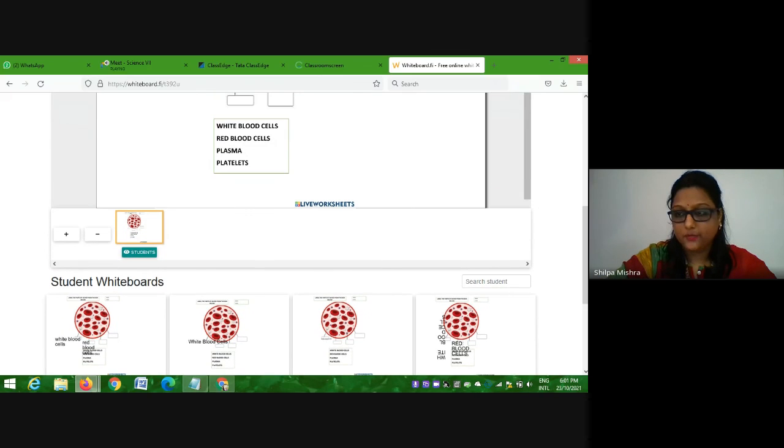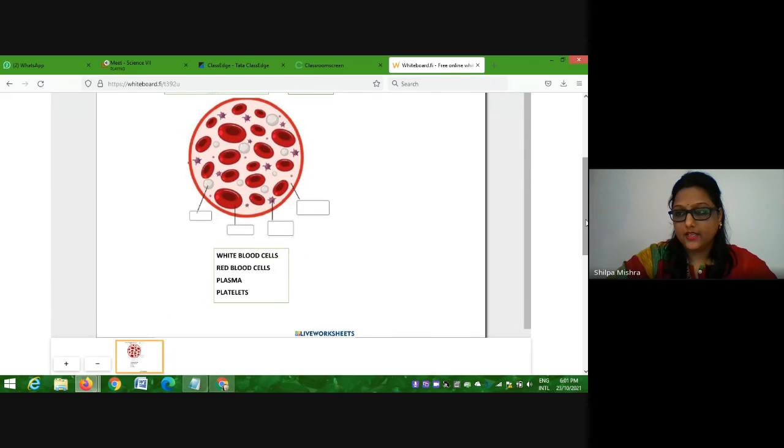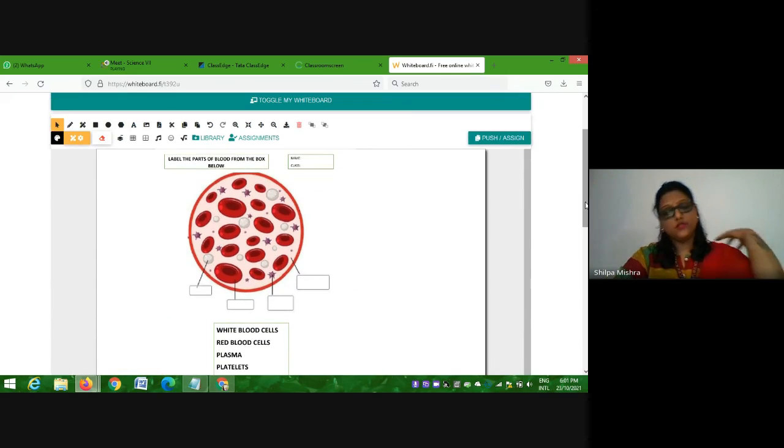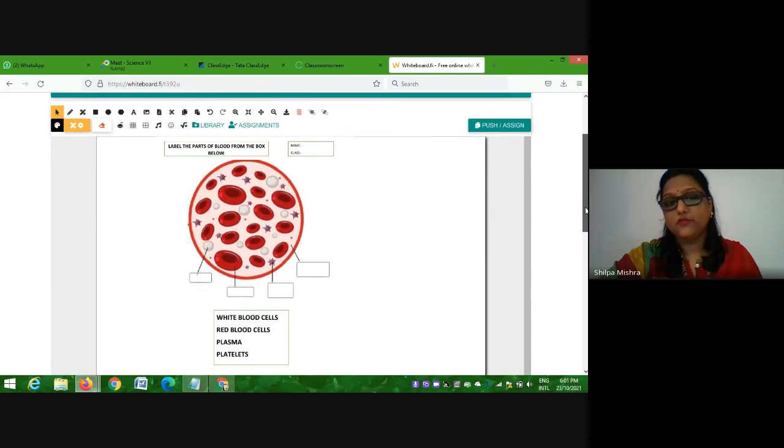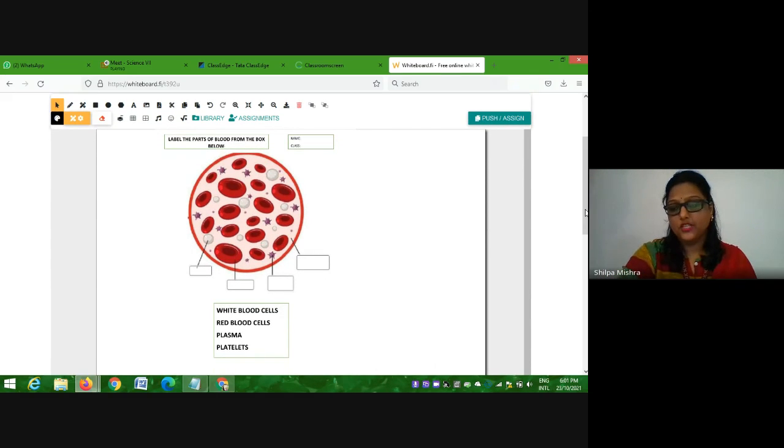All right. You practice it, okay? And if a question comes, students, regarding the composition of blood, if you draw this diagram, it will help you in your answer. So draw such a diagram, okay?